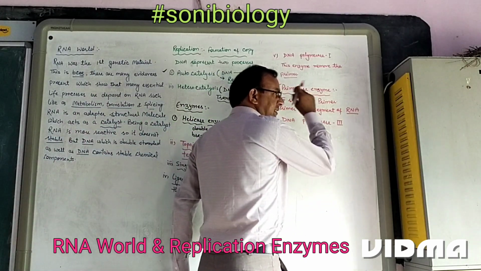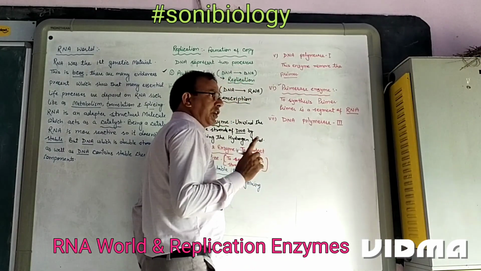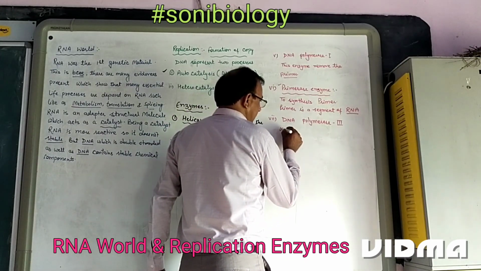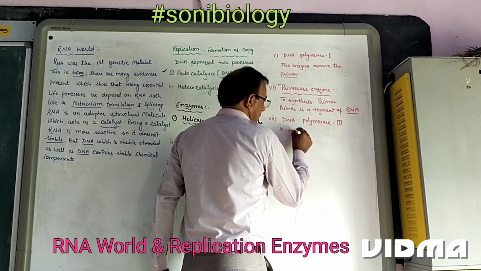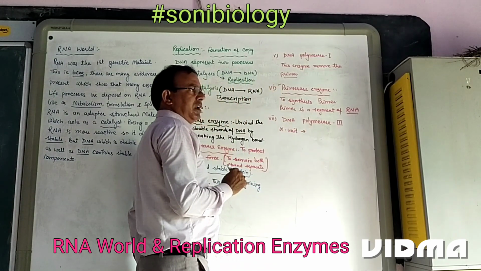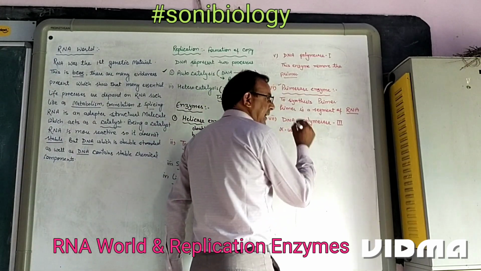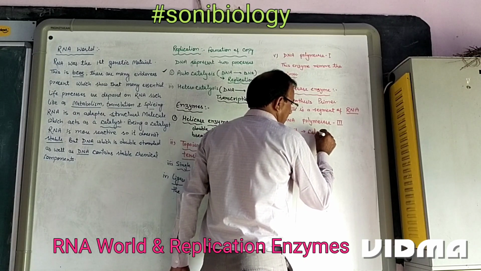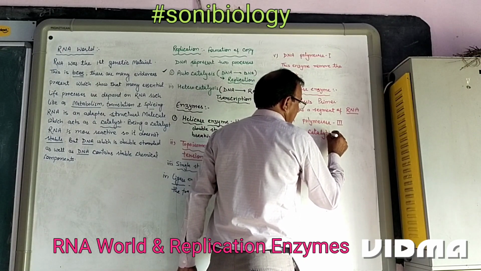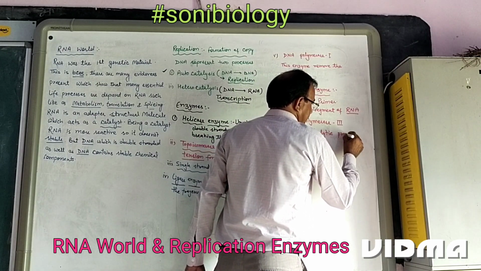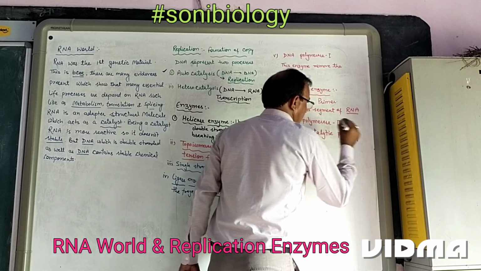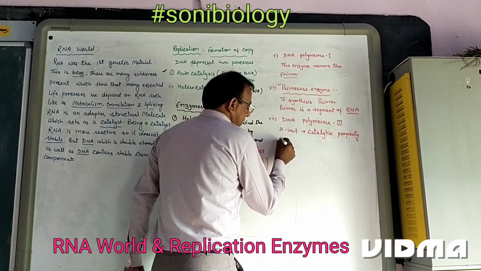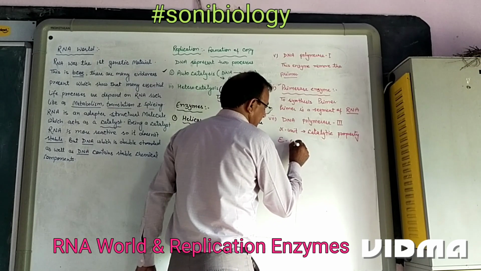DNA polymerase 3 enzyme contains 3 components. First, the alpha unit, which acts as the catalytic unit. Second one is epsilon.